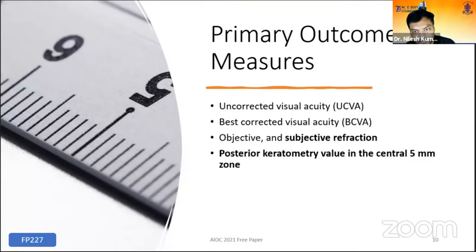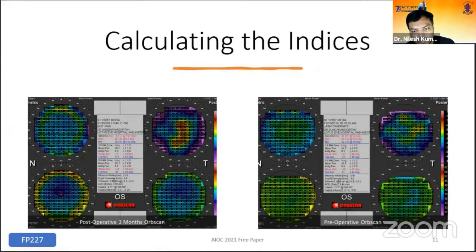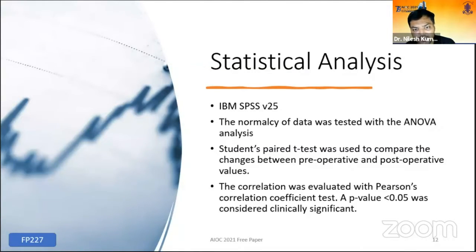The primary outcome measures were uncorrected and best corrected visual acuity, objective and subjective refraction, and posterior keratometry value in central 5 mm zone, which were obtained by averaging out the values in that area. Statistical analysis was done using IBM SPSS, and the normalcy of data was tested with ANOVA analysis. Student paired t-test was used to compare the changes between preoperative and postoperative values, and the correlation was evaluated with Pearson correlation coefficient test. A p-value of less than 0.05 was considered statistically significant.